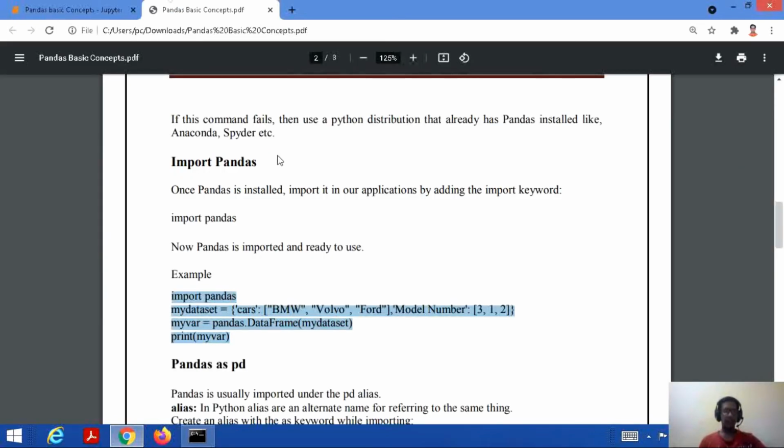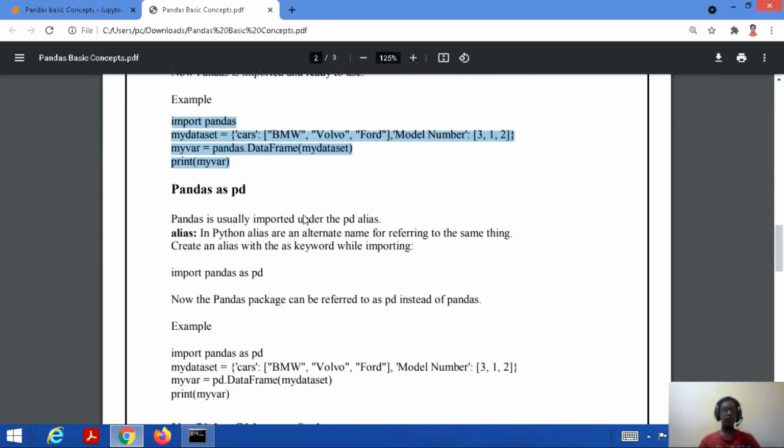Okay, now we can also use pandas as PD. So what does that mean? See, if we import pandas, we can usually import it under the PD alias also. So what does this alias mean? See, alias is an alternative name to this library. Okay, so we can create an alias with the as keyword while importing.